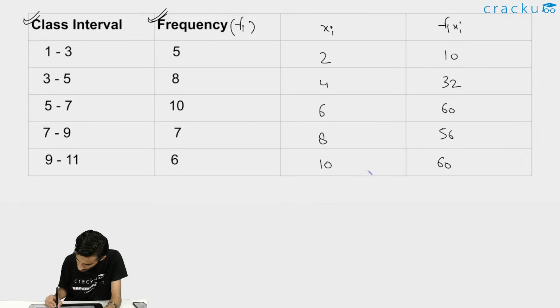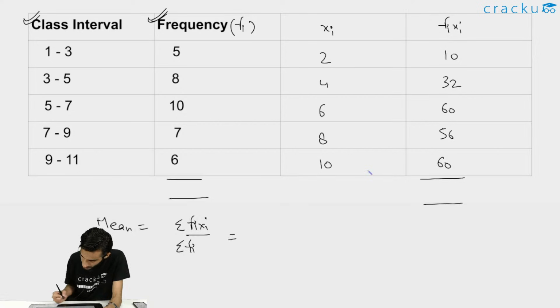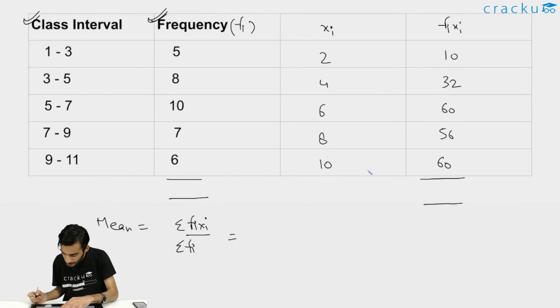Now you just need to find the summation of this value and this value, and your mean will be summation of Fi Xi divided by summation of Fi. You just need to add these values. This will be equal to 120 and 50, 170, 176, 186 plus 32.